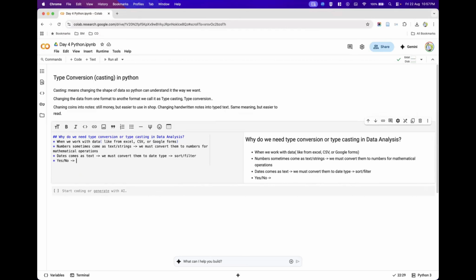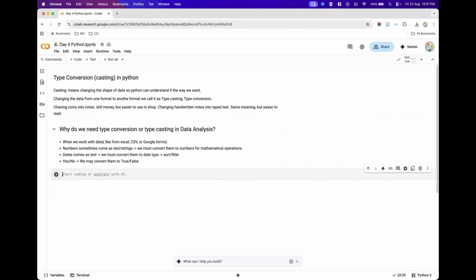Sometimes the answer would be yes, sometimes no. So we want this yes or no to be converted into the right format. To convert this data, we need type conversion. So yes would be converted into true, and no would be converted into false. This is where we will be using typecasting in data analysis.